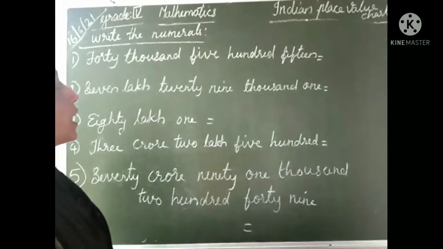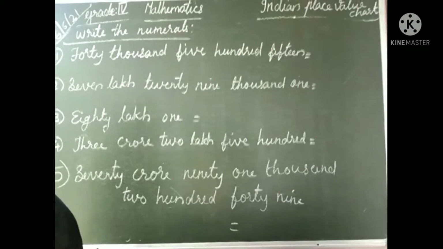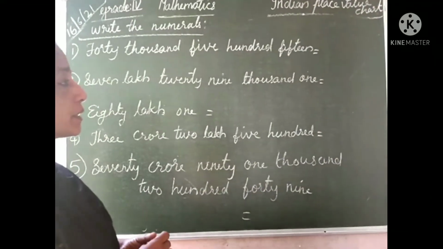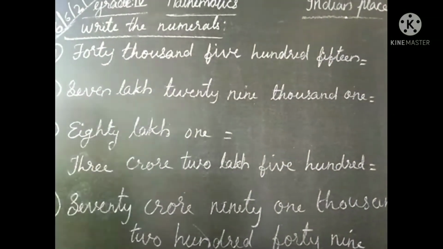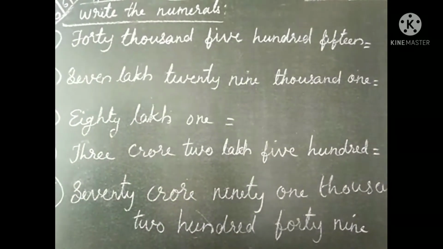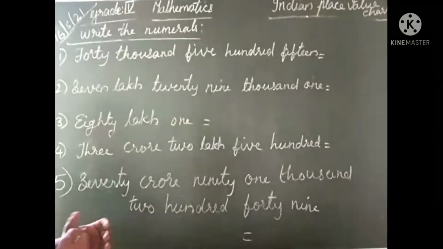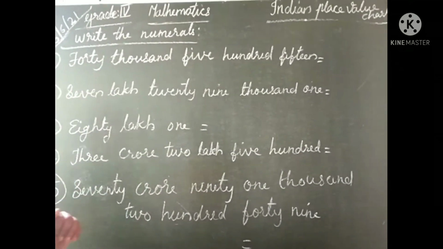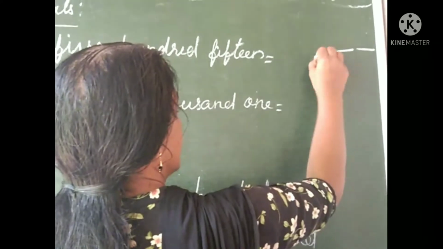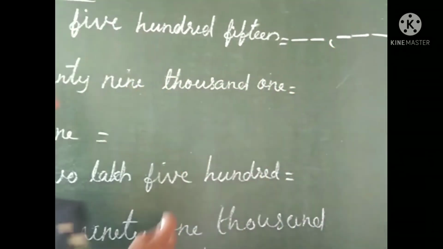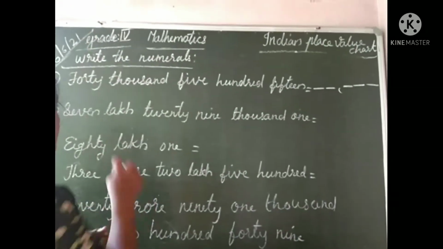Next we can study how to write the numerals if the number name is given. Okay. Next, if the number name is given, how to write the numerals, how to write the numbers. Look here, 40,515. Then we know 1000 means 4-digit number. If it is 40,000, then we can say it has 5 digits. Please write and find out. We know ones, tens, 100. After that 1000, 10,000. 40,000 means that is in the form of 10,000. Therefore we can fill the numbers now.